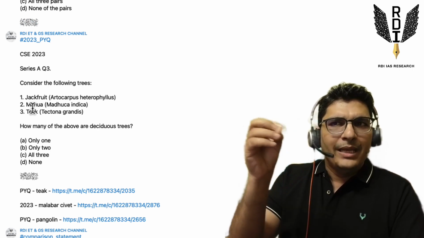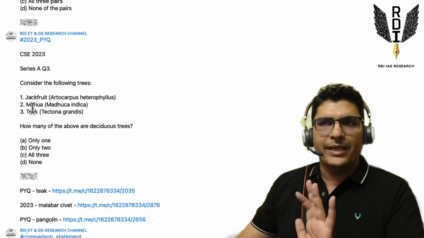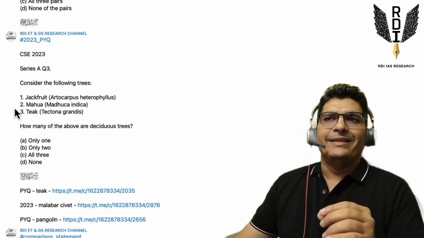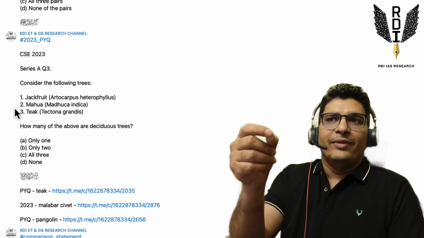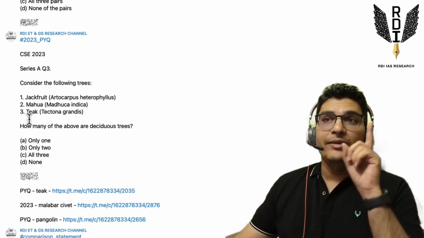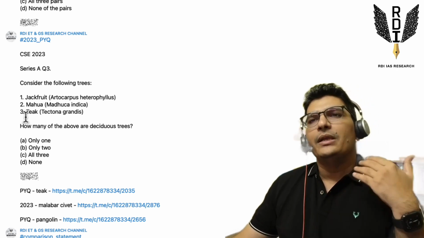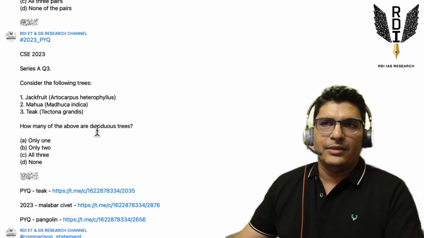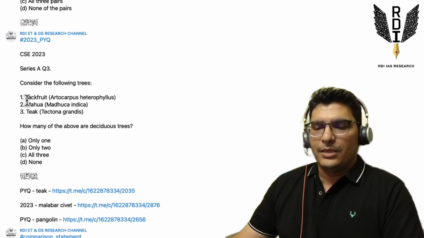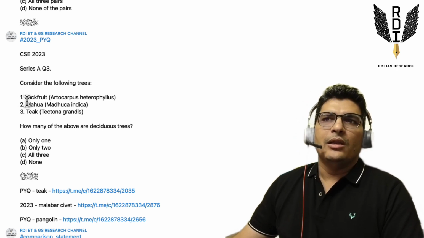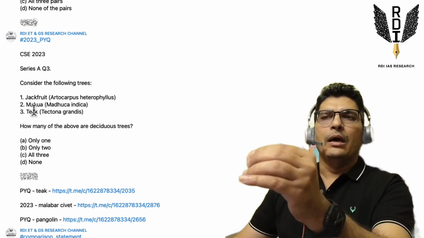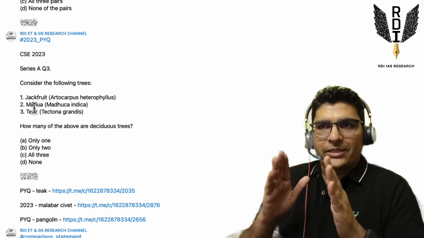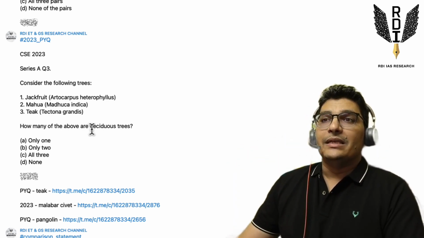So these common names are generally in our NCERTs. Mahua also is there in the NCERT, but for this particular question, I'm assuming we don't know about mahua, and we have not read the NCERTs in such a detailed manner that we will solve it via knowledge, right? So teak, certainly we should actually do it via knowledge, but even if we don't know about teak, whether it is deciduous or not, still we can take a well reasoned call. We'll come to that. And the third species, the third tree that is mentioned here is jackfruit. Jackfruit is the least popular or least known of these three, or the most difficult of these three. This question is asking you how many of these are deciduous tree species.